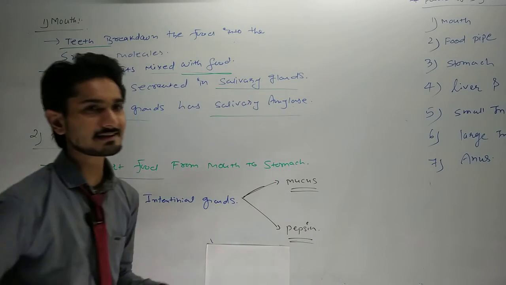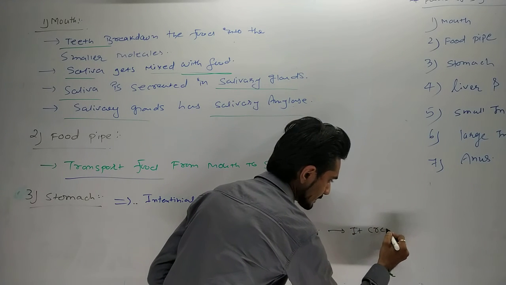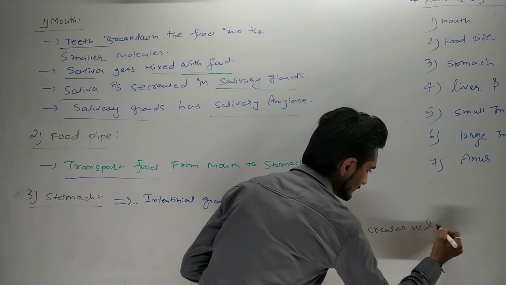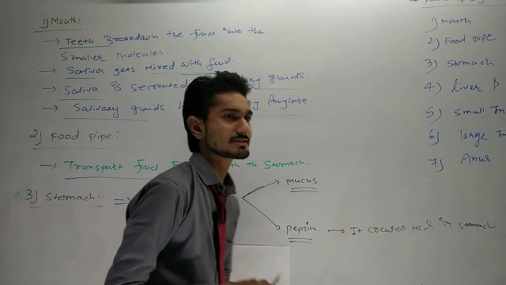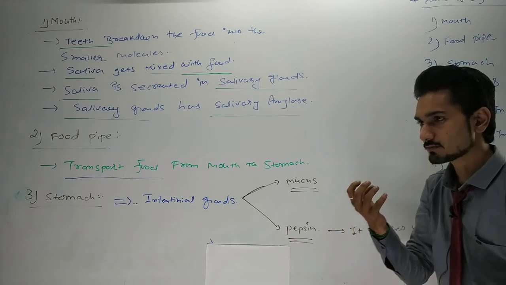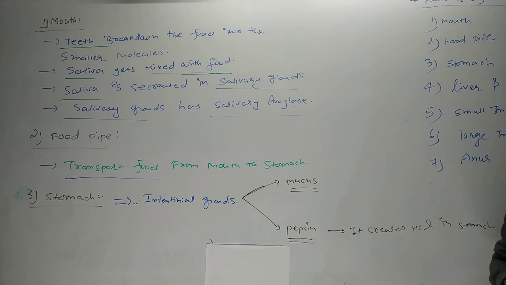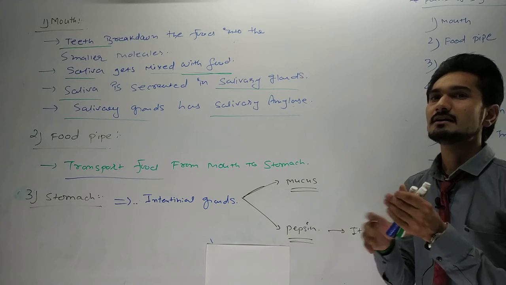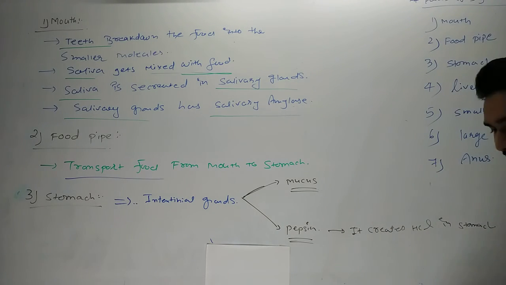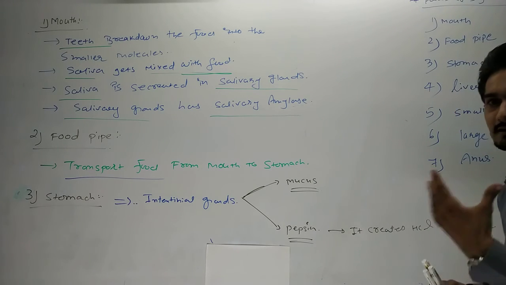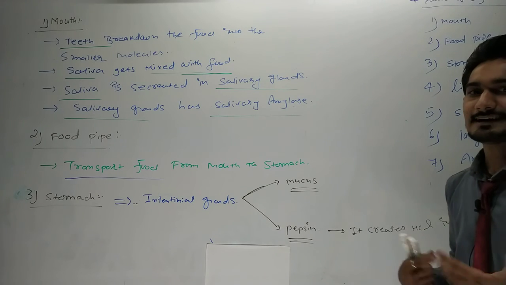In the pepsin, it creates hydrochloric acid, HCl, in the stomach, so that food gets digested very easily. Concentrated acid contains a lot of strength, but it creates dilute acid in our stomach so that digestion happens faster. If the hydrochloric acid is produced in more amount in the body, acidity will be created.